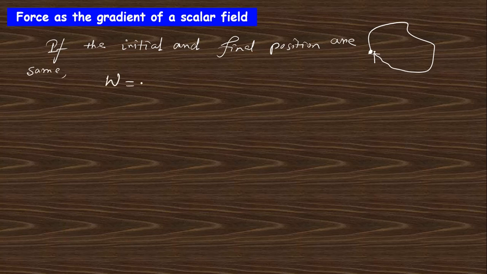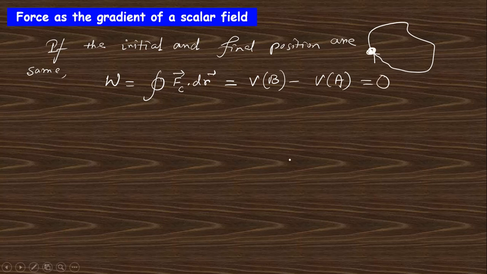So you can write down the work done will be the cyclic integration of conservative force into dr. And this will be 0, because the initial position value, that is VB minus VA, but these are the same, so this will become 0 because this function at that point will be the same, right?